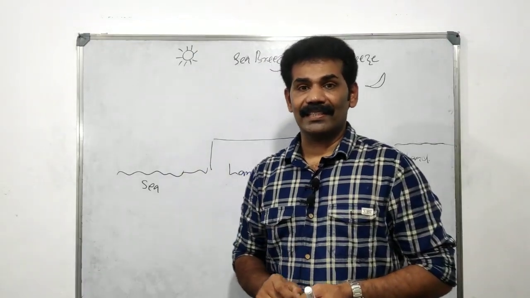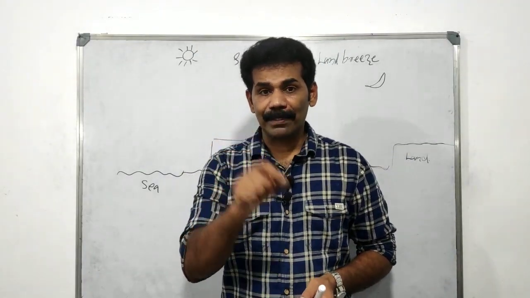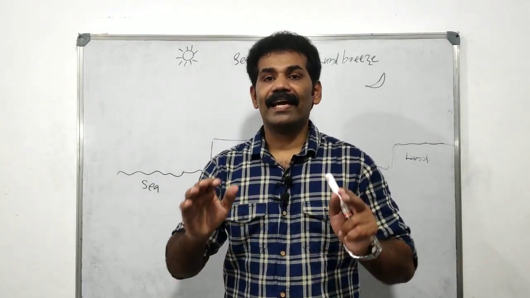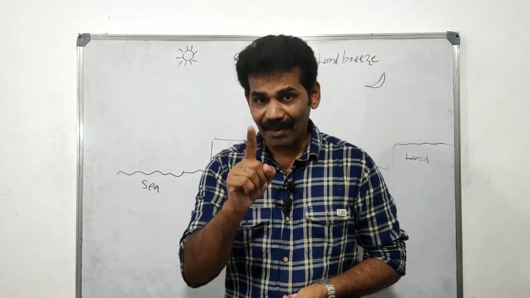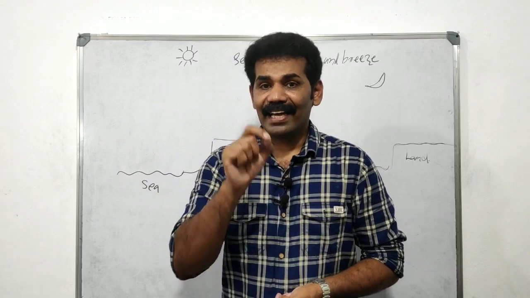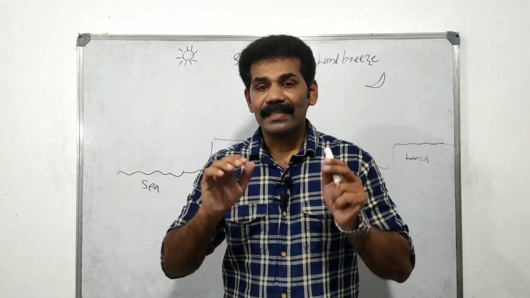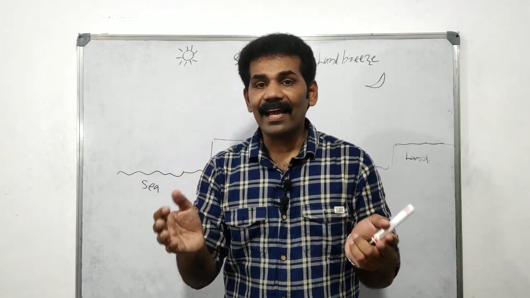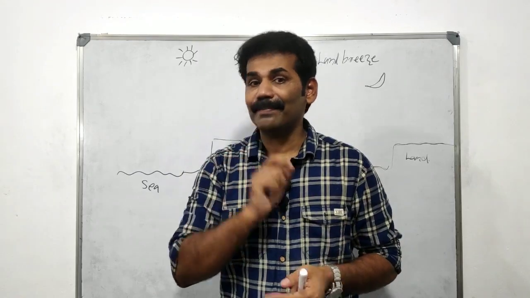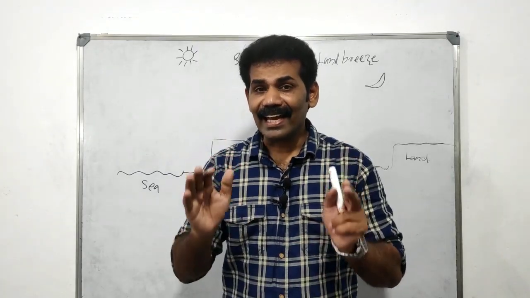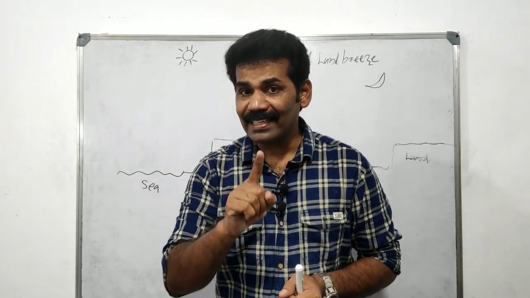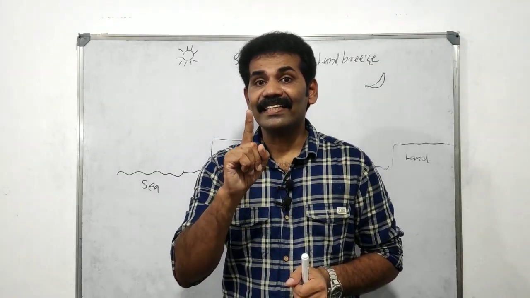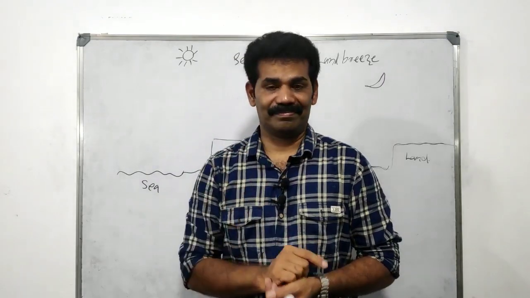You have already learned about atmospheric pressure differences between day and night at the same place. Similarly, for land and sea, the sun's heat is not uniform.